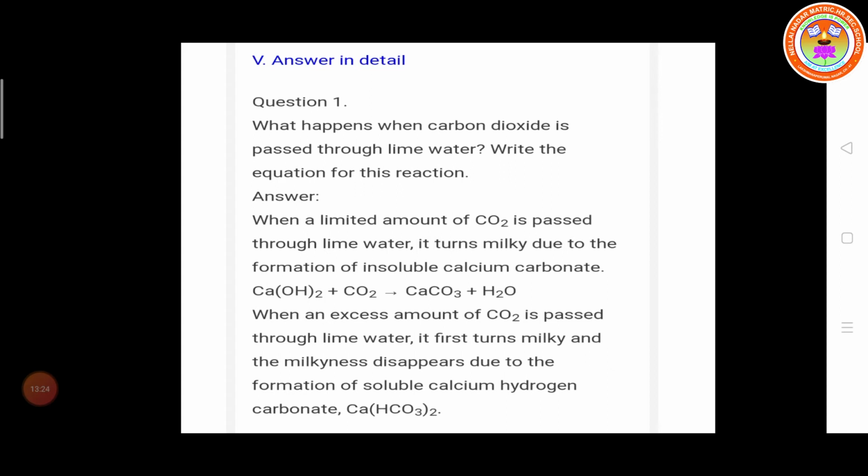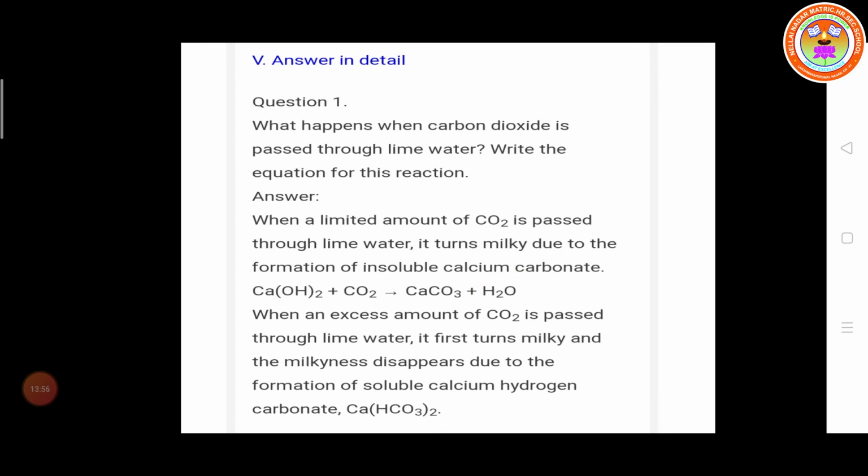So when a limited amount of carbon dioxide is passed through the lime water, what is the formula of lime water? Ca(OH)2. Calcium hydroxide is otherwise called lime water. So the calcium hydroxide is mixed with carbon dioxide. Carbon dioxide gas is passed into lime water or calcium hydroxide. They are converted into calcium carbonate and water. CaCO3 is calcium carbonate and H2O is water.